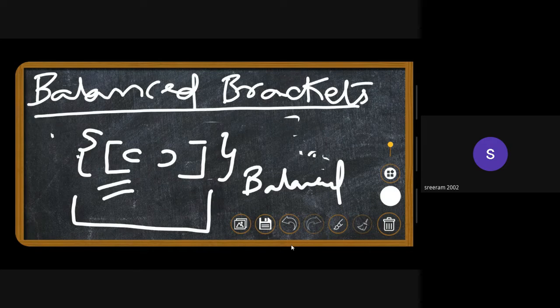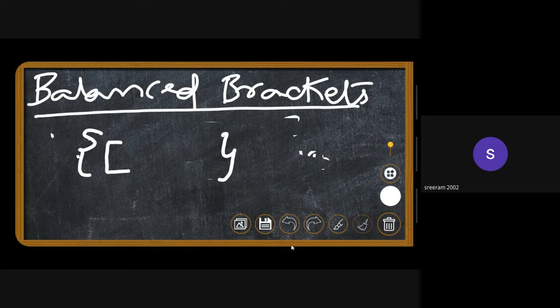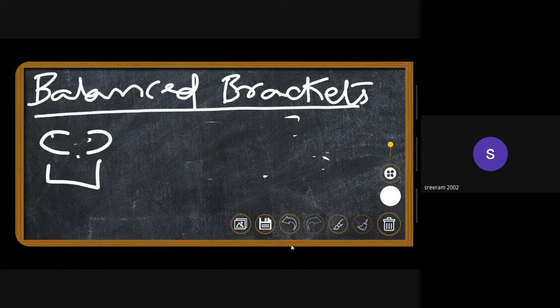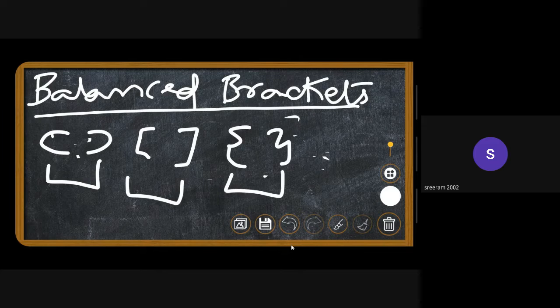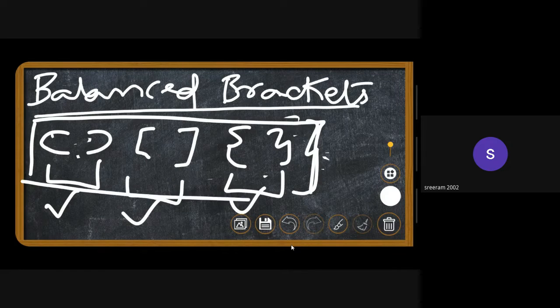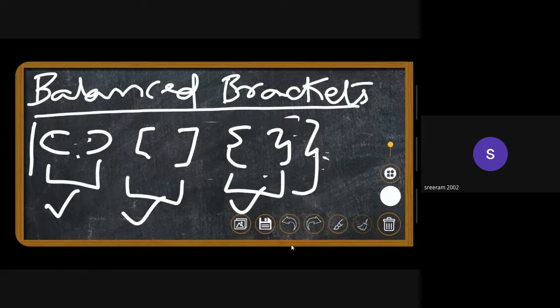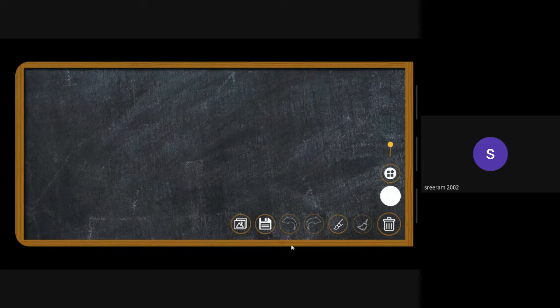But in our input, we might be given multiple sequences. What I mean is that this is one balanced sequence, this is another balanced sequence, and this is the third balanced part. Since this is balanced, this is balanced, and this is balanced, the whole thing is said to be balanced.